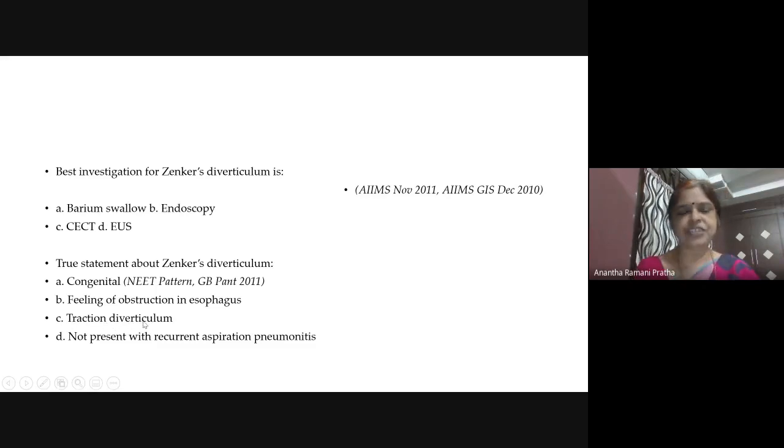It is not. Traction means pulling, and this is not pulling. It is not present with recurrent aspiration pneumonia. So you can only take B as the answer. You must think and eliminate one by one what is correct.